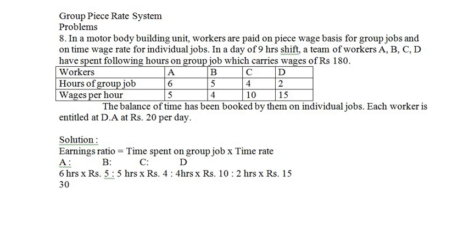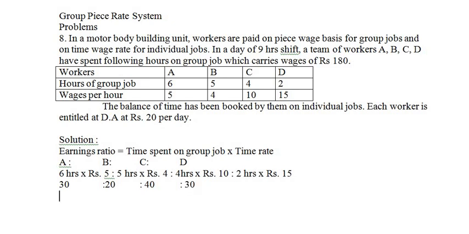Now multiply these. It will be 30 is to 20 is to 40 is to 30.